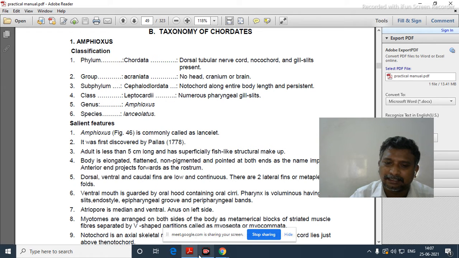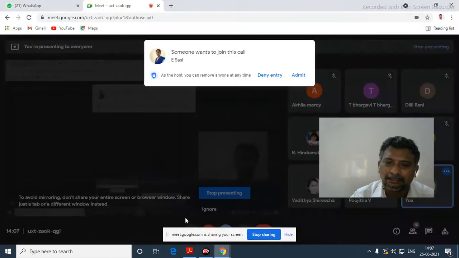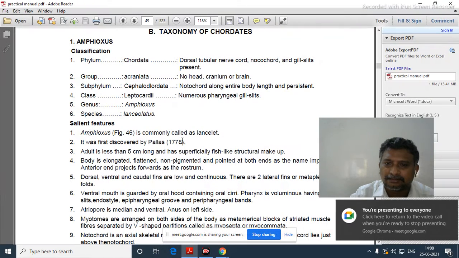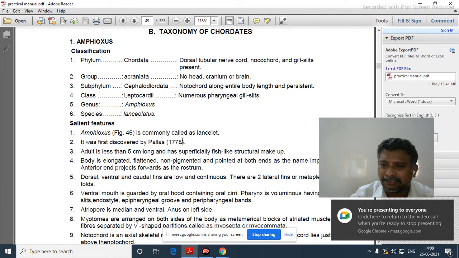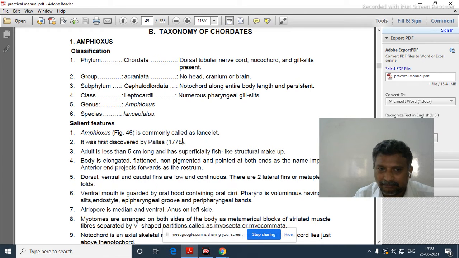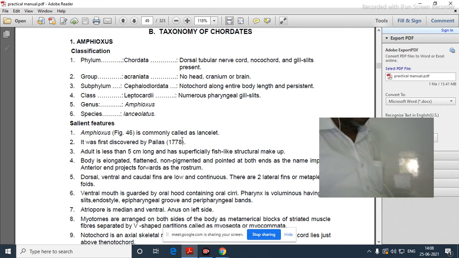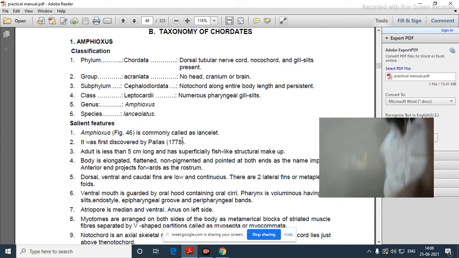Cranium is completely absent. So once the cranium is not there, such organisms are grouped under Acraniata. The subphylum is Cephalochordata. How can we say it belongs to subphylum Cephalochordata?